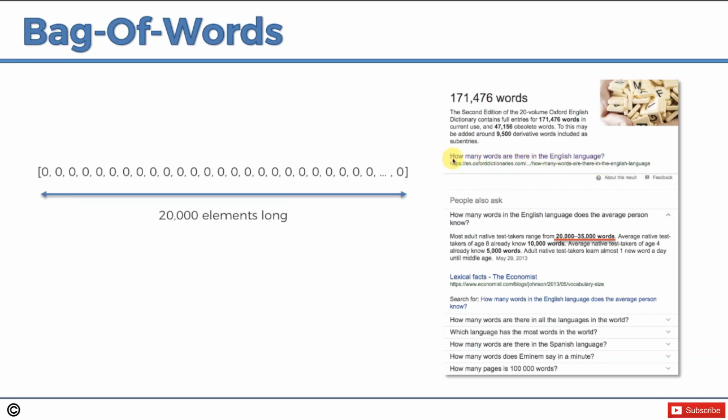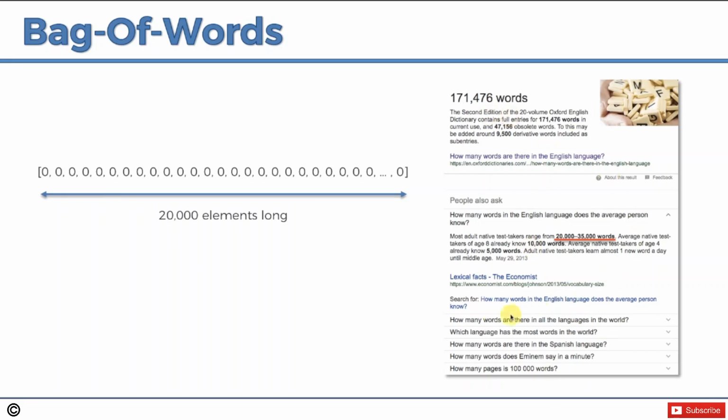Even this in its own right is actually Google applying natural language processing. It's looking at what we wrote, and then it's also checking other similar answers. How many words in the English language does the average person know? So that's not the question asked, but it came up with that. Then it came up with many other questions.